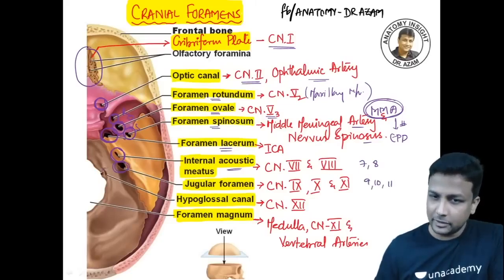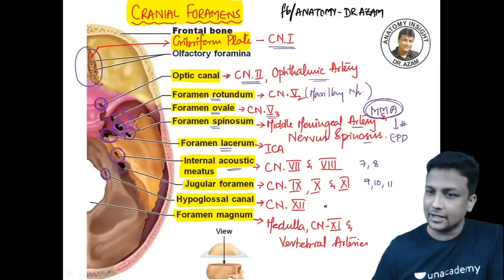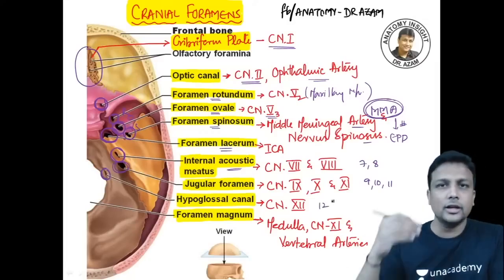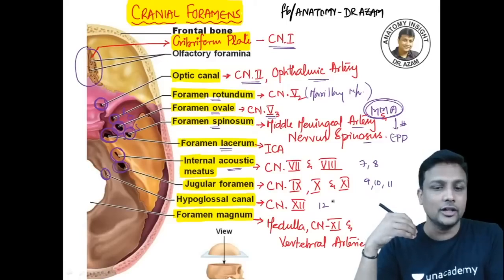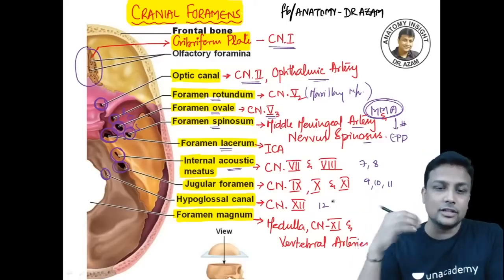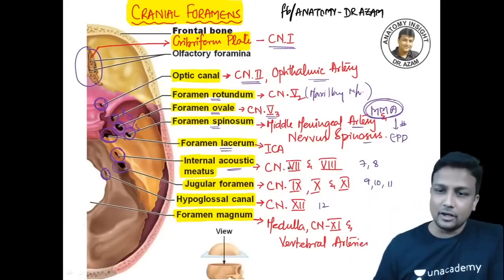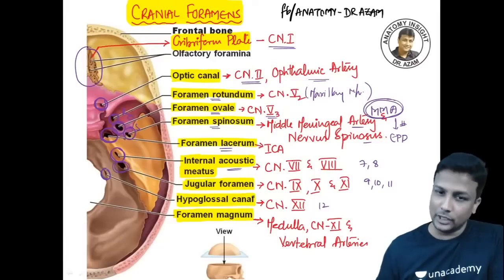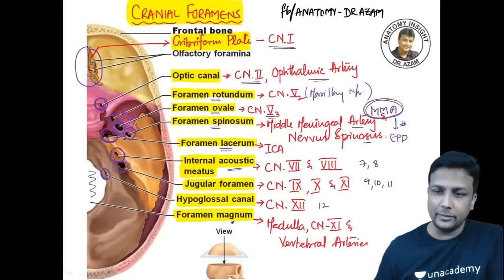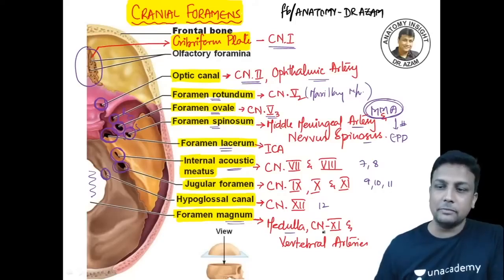And my dear friends, there will be a small opening here right now, hypoglossal canal, that is your 12th cranial nerve. All the cranial nerves are actually going in order there, guys. So internal acoustic meatus, 7th and 8th one, jugular foramen, 9th and 11th, and the hypoglossal canal, 12th one. And then out of all this foramen, there is the biggest foramen here right now, foramen magnum. And remember, it's medulla oblongata.